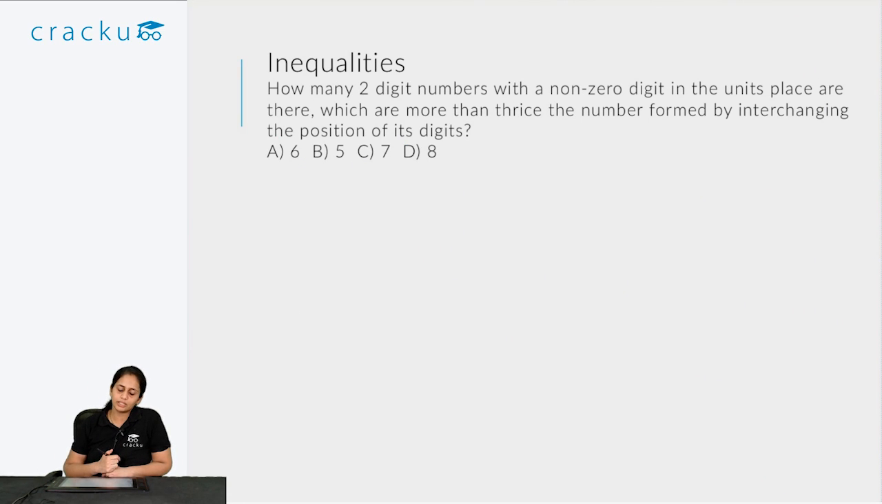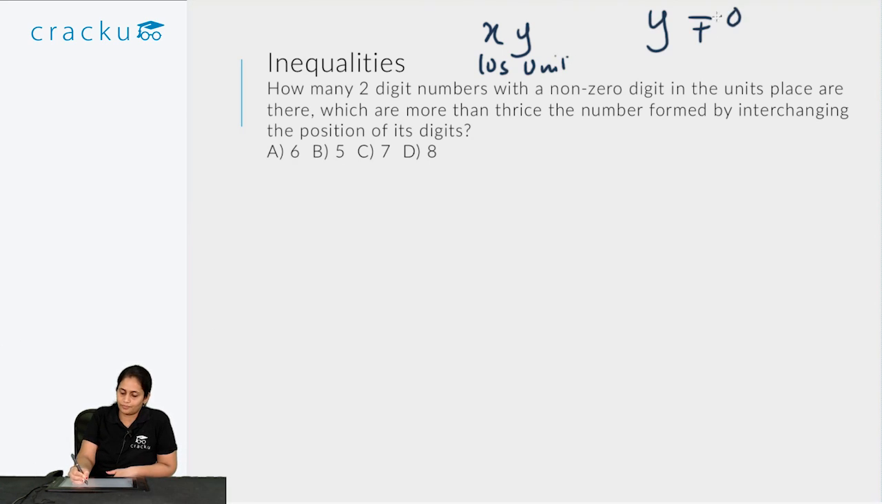So how many 2-digit numbers with a non-zero integer in the units place are there which are more than thrice the number formed by interchanging the position of its digits? So let's say the 2-digit number initially is xy. x is in the tens digit, y is in the units digit. I am told that y is not 0.